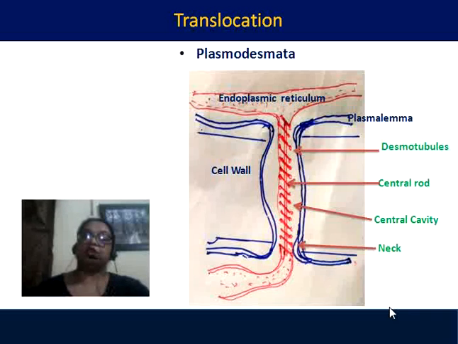The central portion between the cell walls is a little bit hollow, we call it central cavity. There is a rod-like structure of microfibril in the center passing from one cell to another, we call it central rod. And in the central rod there are some microfibrillar structures, we call them desmotubules. So that is plasmodesmata. It is nothing but the connection between two different cells.